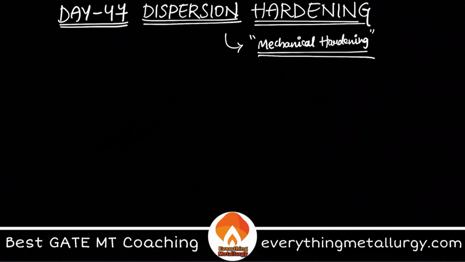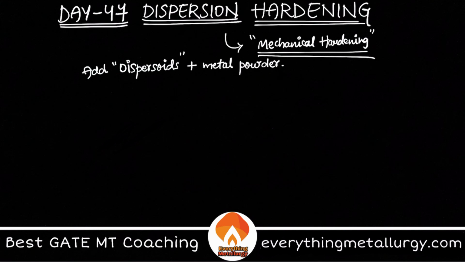happen in this particular strengthening mechanism? So basically here we add dispersoids. So we add dispersoid to the metal powders which we are interested to strengthen.